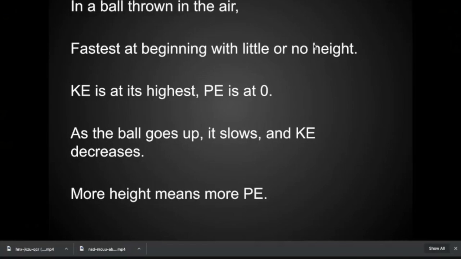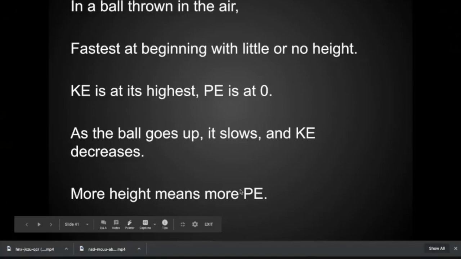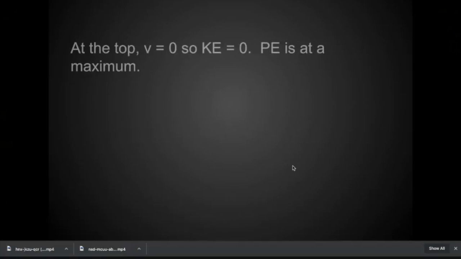The height is almost nothing. And the kinetic energy, therefore, is at its greatest point. The potential energy is at its lowest. Now, as the ball goes up, it slows down. The kinetic energy, therefore, is decreasing, but the height is increasing, which means the potential energy is increasing. So less KE means more PE because the total between them has to remain the same.